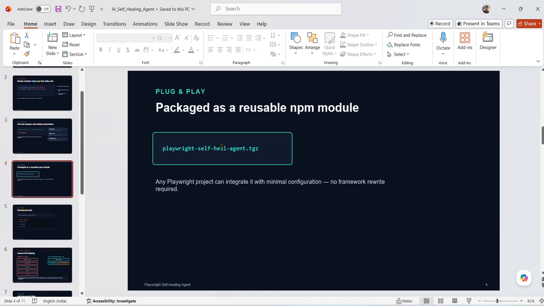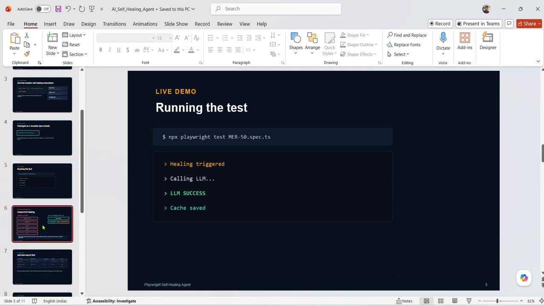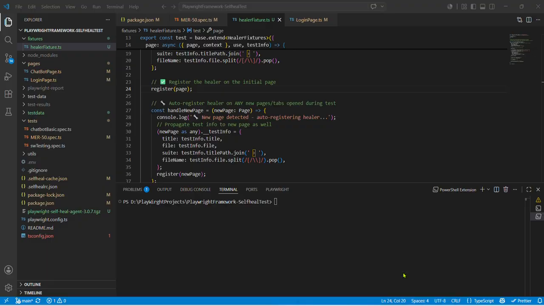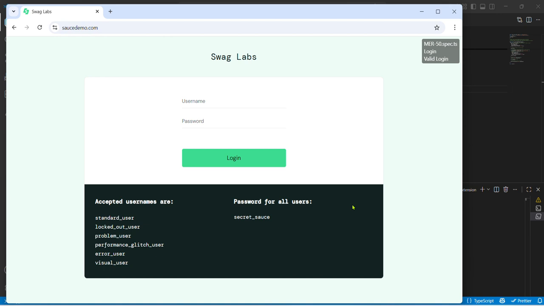So now, as I said, this is the package which I created and which can be reused. Let me run one of the scripts and see how it works. Yeah, this is the script. As I told you, I gave wrong locators for the username and the login button, but the self-healing agent will automatically identify the proper locators and continue the execution. Just to remind you, it will not change anything in your script. It will just give you the suggestion. This is how it is. From this, it will change it to this.